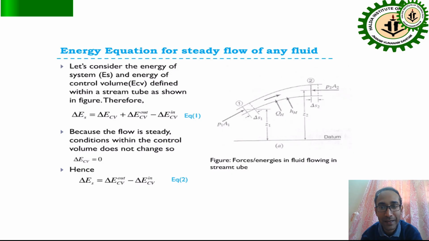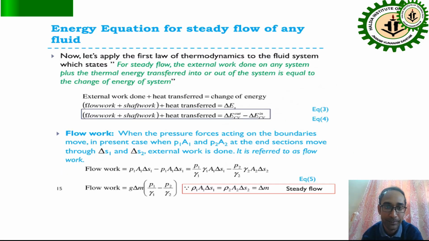So this is the derivation of the EGL, and the EGL will become like this in this diagram. With reference to the previous discussion, we can measure it this way. We can say that the external work done plus heat transfer is the change of energy. So for steady flow, the external work done on any system plus the thermal energy transferred into or out of the system is equal to the change of energy of the system.